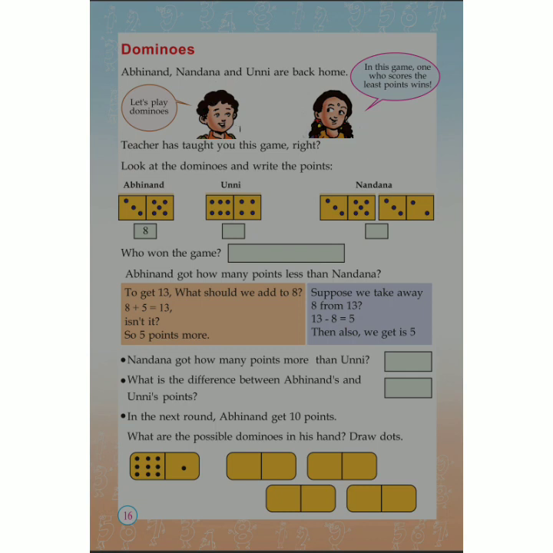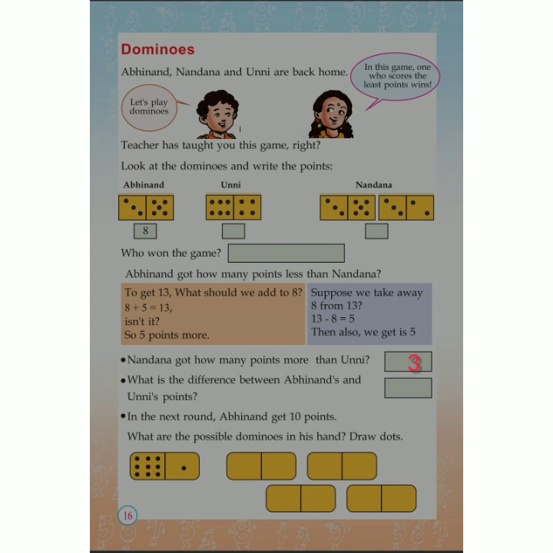Isn't it? So look at the other question. Nandana got how many points more than Unni? Nandana got 13 points and Unni got 10 points. How many points more? 3 points more. 10, 11, 12, 13. So 3 points more.